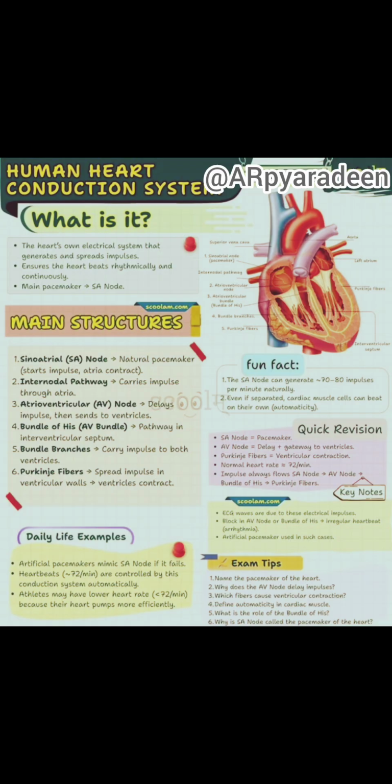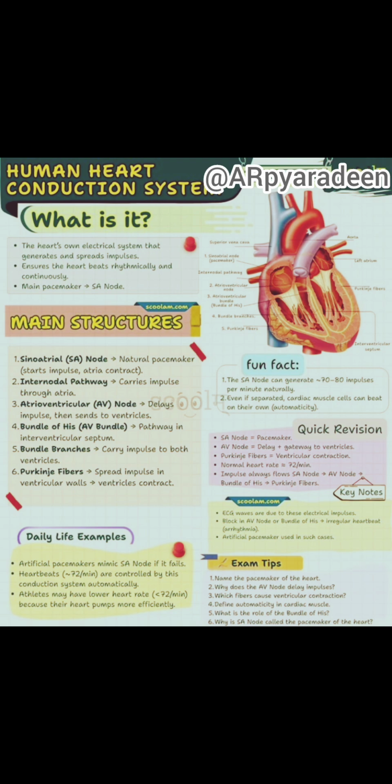Coming to the next volumes, stroke volume. The amount of blood pumped by heart during one heartbeat or one ventricular systole is called stroke volume. It is about 70 ml per beat. Cardiac output. The amount of blood pumped by the heart in 1 minute is called cardiac output and is about 5040 ml.